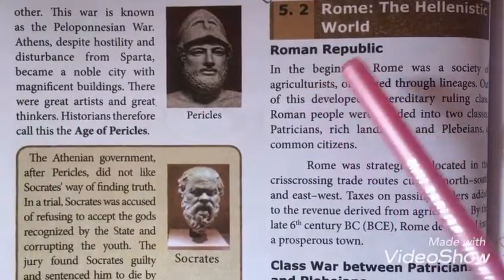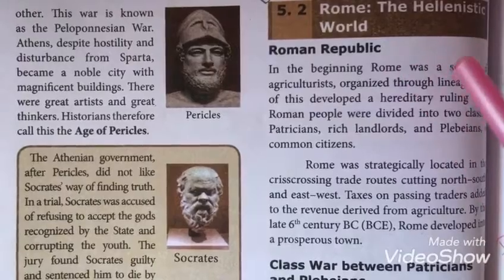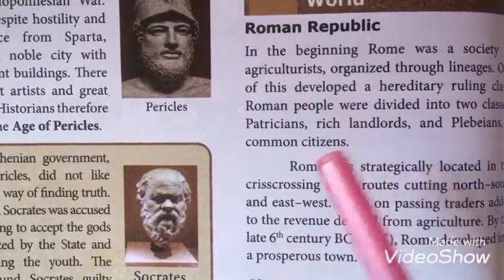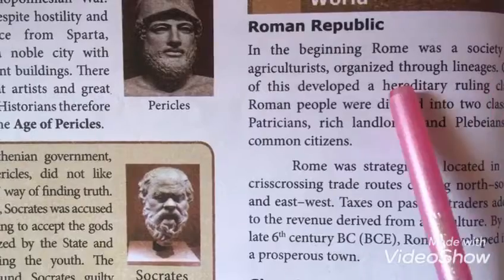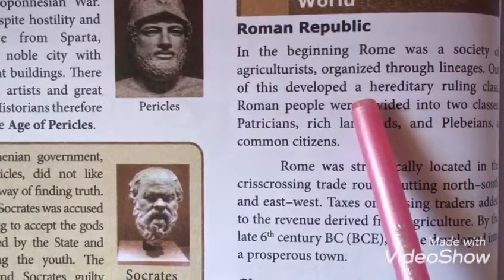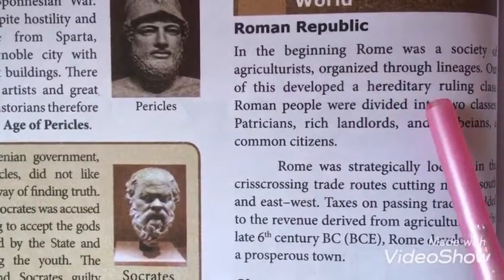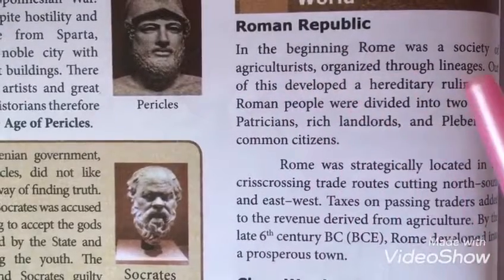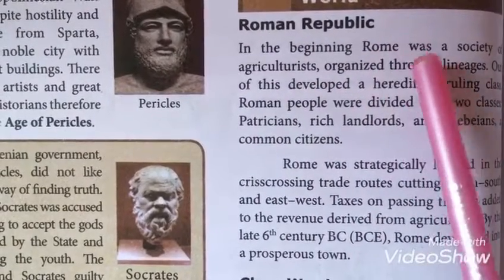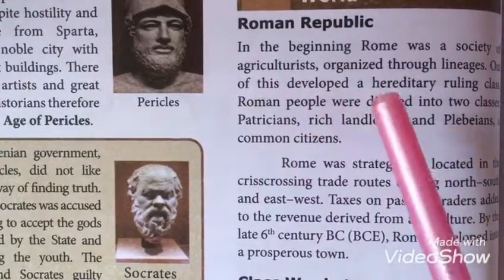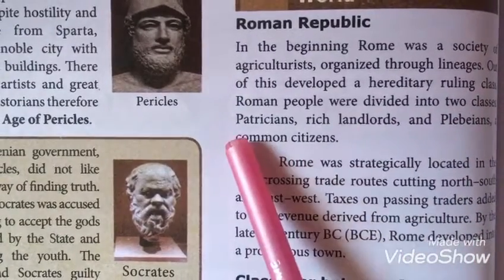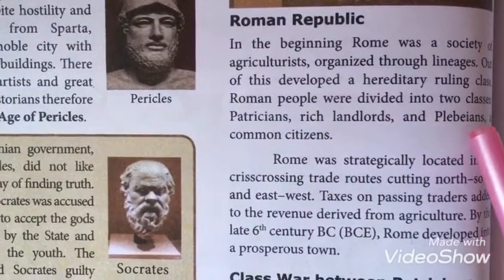Initially Rome was a society of agriculturists. Rome was organized as an agricultural society, and the ruling class also developed in Rome. The Roman people were divided into two classes, the patricians and the plebeians.